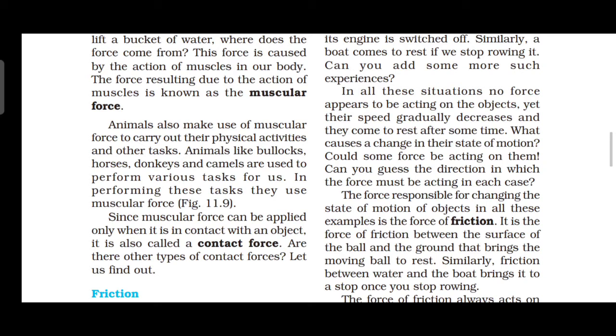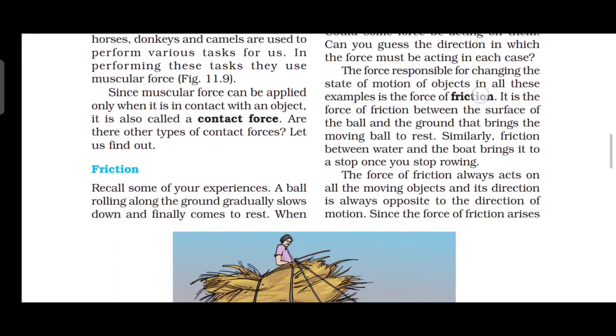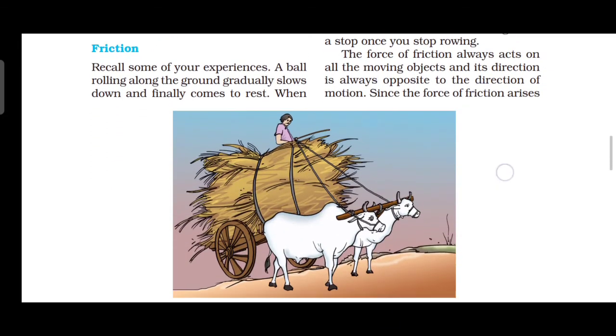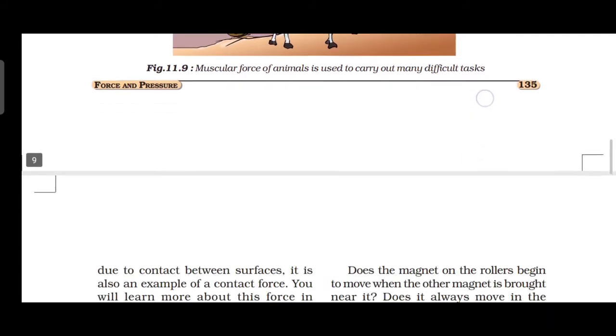It is also called what? Contact force. Okay. Muscular force can be applied only with the help of contact, so it is called contact force. Then the next topic is friction.